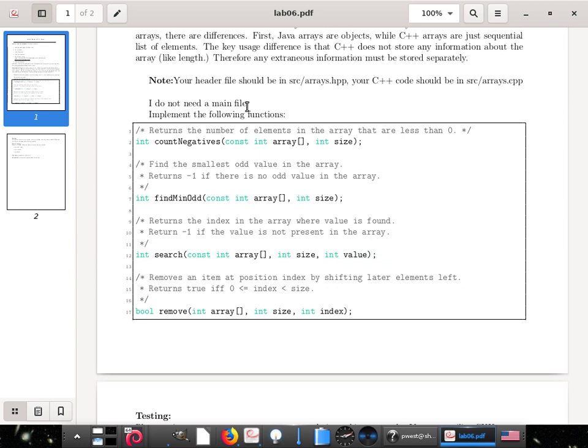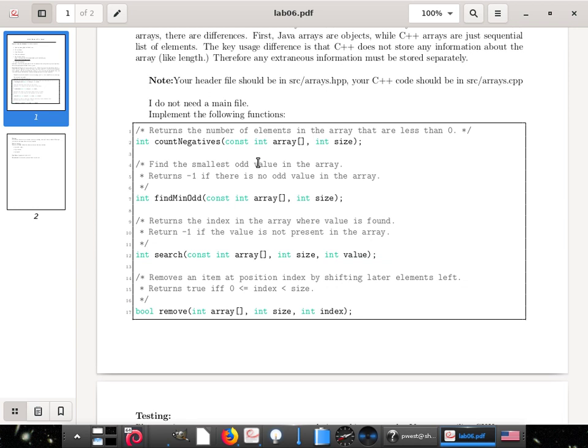Implement the following functions however you want to, but make sure you implement them inside the source directory. Count negatives returns the number of elements in the array that are less than 0. So I'm going to pass you an array, the number of elements in that array, and you are allowed to assume that size is correct. And then you need to return the number of values that are less than 0.